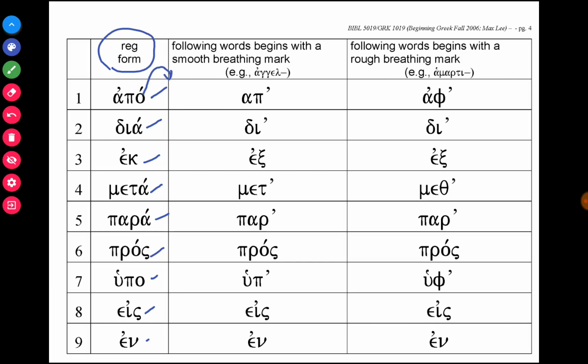But a lot of these prepositions have short vowels on the end of them. And when you have a short vowel and the word that immediately follows is another vowel, then a lot of times the preposition takes on a different form. Sometimes the preposition drops the vowel because in Greek, saying two short vowels, or a short vowel and another vowel together, is very difficult to say. So it's a process of elision. Remember, when things drop out, we call it an elision.